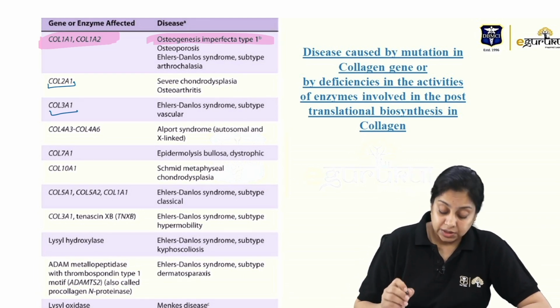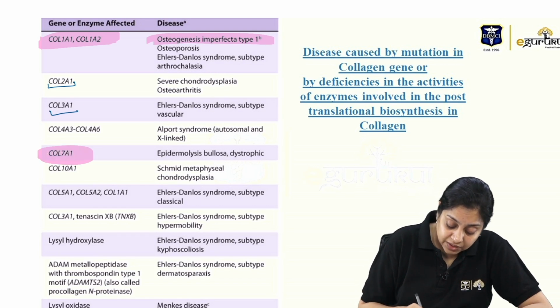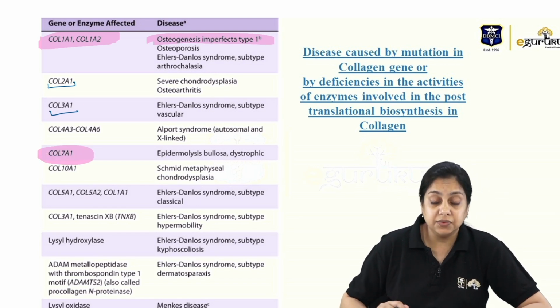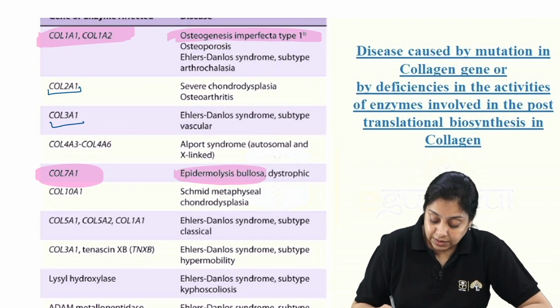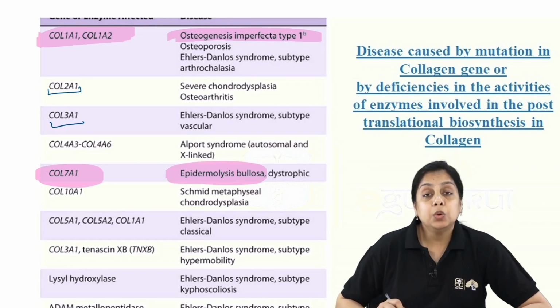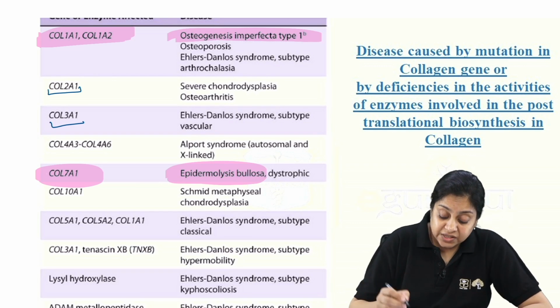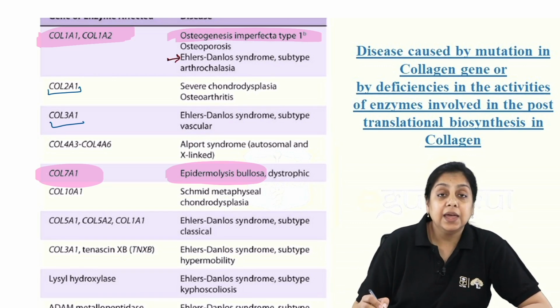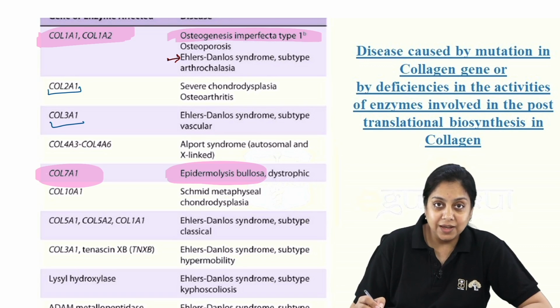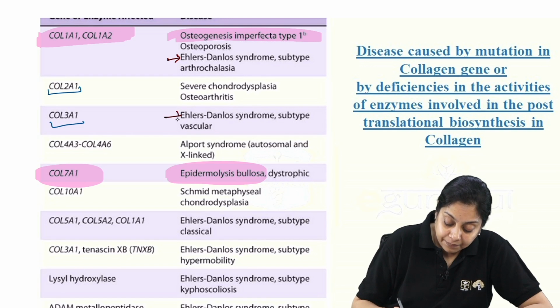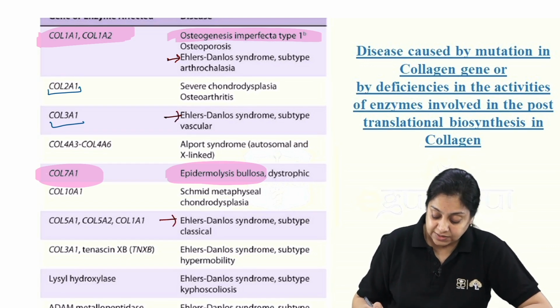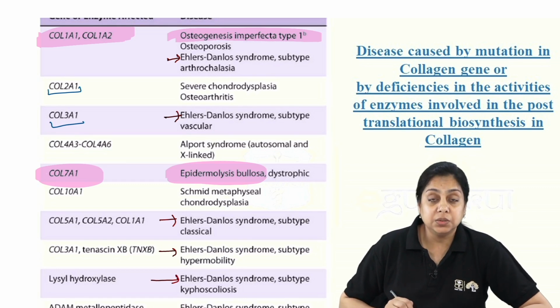This is one point. Another thing is the COL7A1 gene. This is another one of the recall questions, related to epidermolysis bullosa, okay? And now there is Ehlers-Danlos syndrome, not erectile dysfunction, which might happen because of various types of defects in different kinds of collagen genes, right?